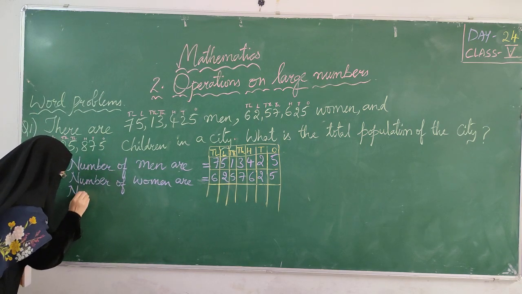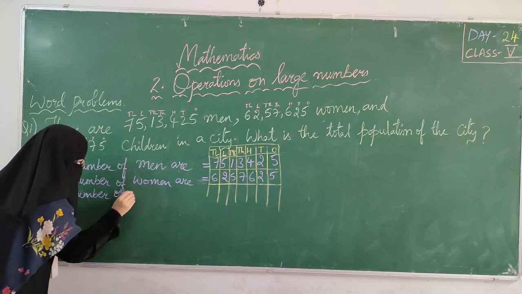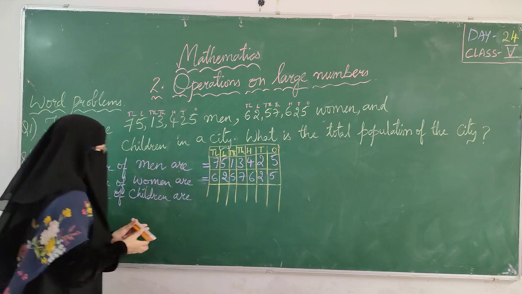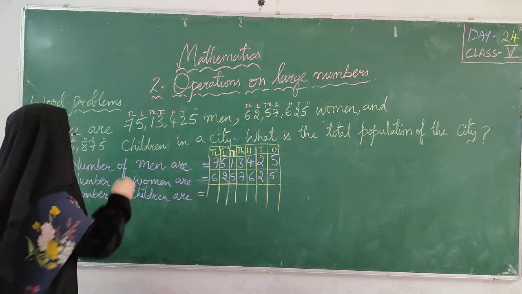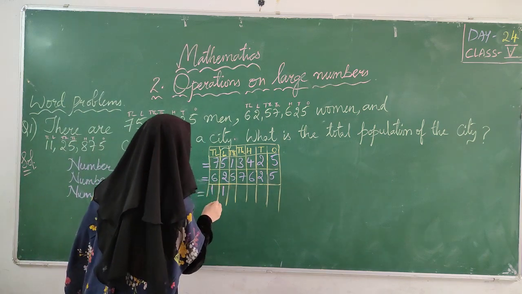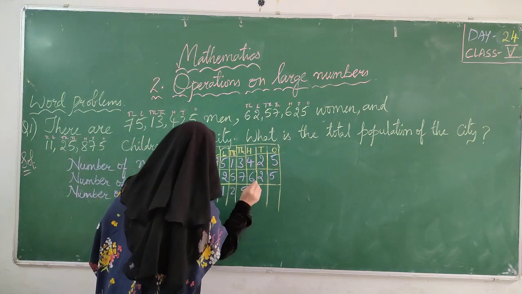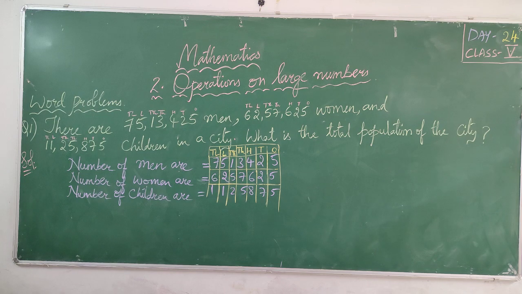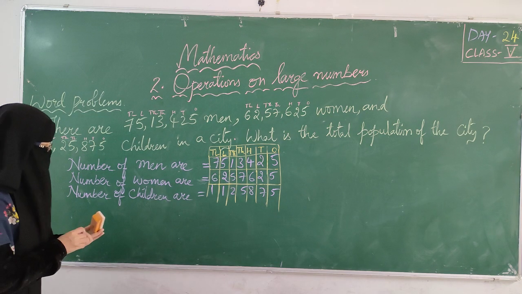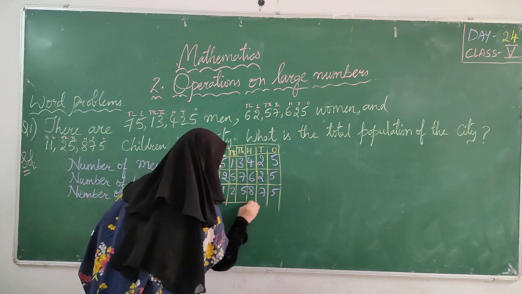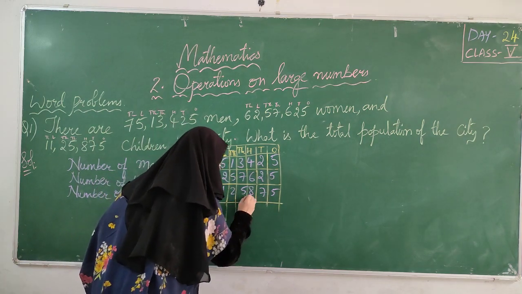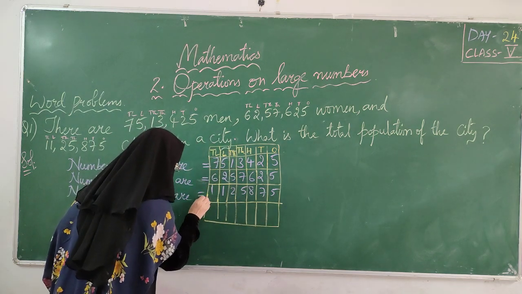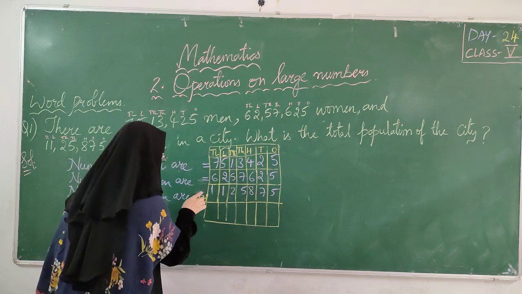Right? So write here, number of children are 11 lakh 25,875. Number of men are, number of women are, number of children are. I finished my problem, yes or no? No. We have to do what here? Addition. We have to do addition. I am putting here which sign? Plus sign, because I am doing addition.